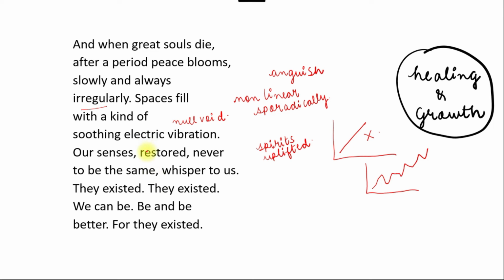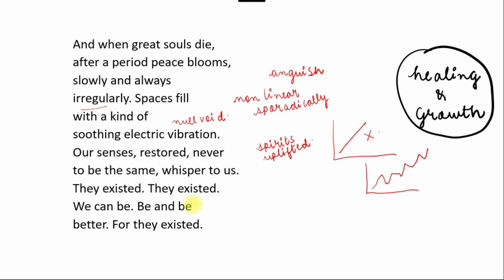Okay. So our senses are constantly reminding us, that is why it is repeating here, they existed, they existed. So our senses are reminding us of their existence and the significance of their lives. So how they motivate us to be better because they existed.